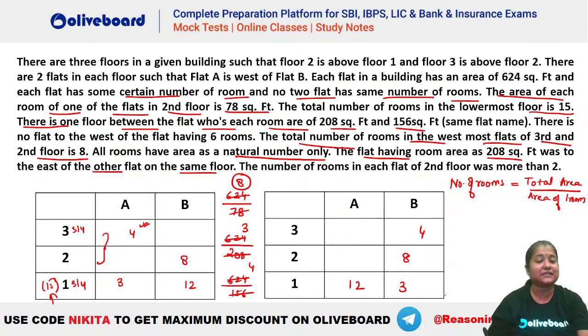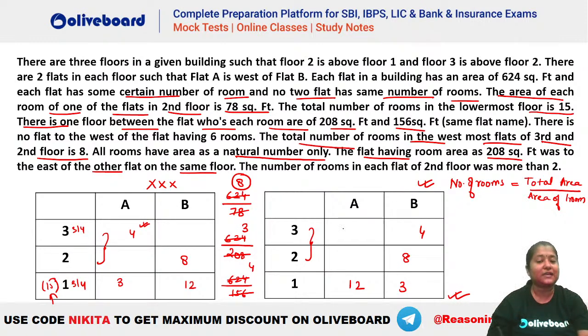That means this is the case we are talking about. So this case becomes invalid now, because 3 has to be towards the east of the other flat. So this is the right case that we will be getting. Now we know the sum of these two flats has to be how much? The sum of these two flats has to be 8. It was given here: the total number of rooms in the westmost flat of third and second floor is 8.